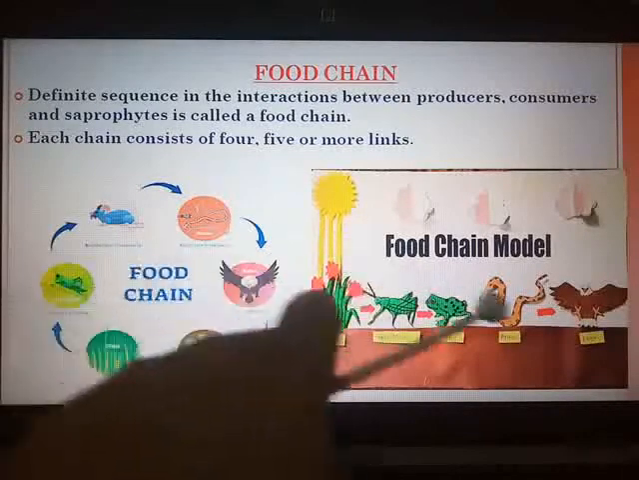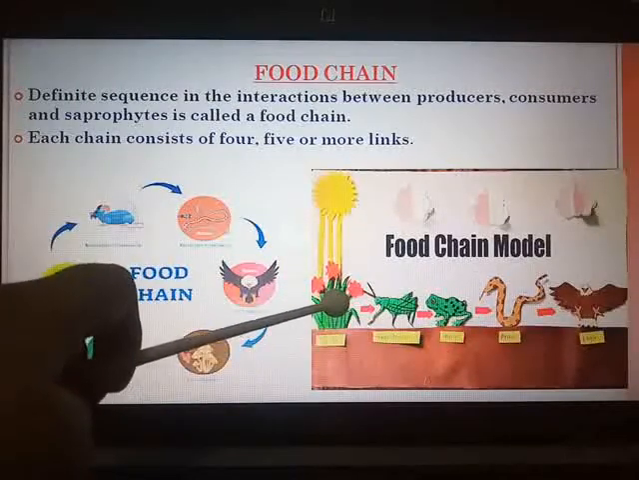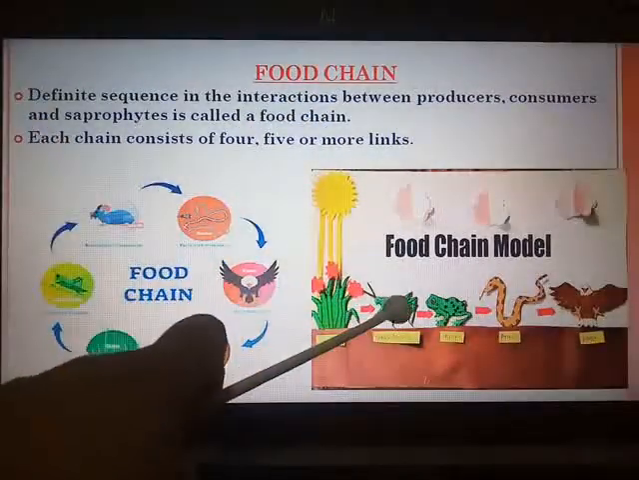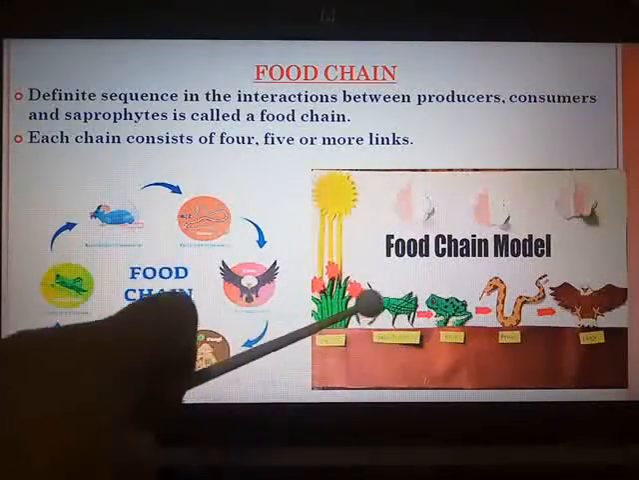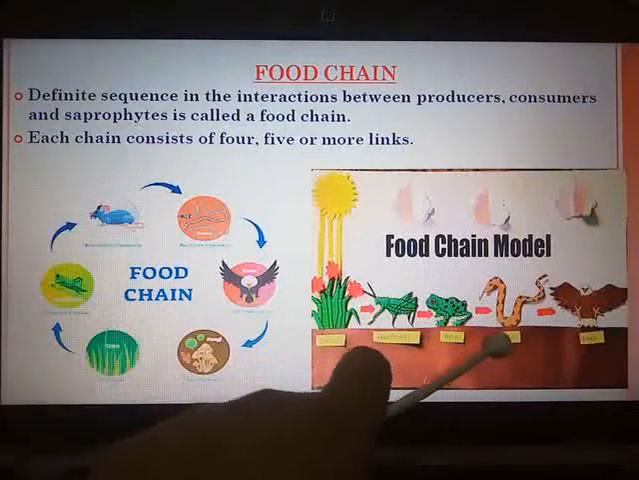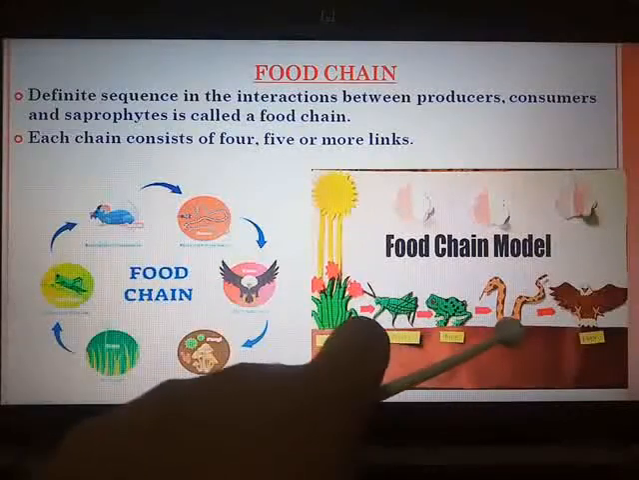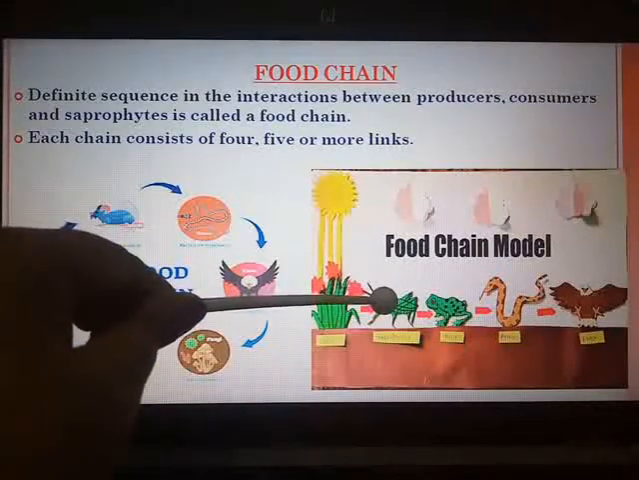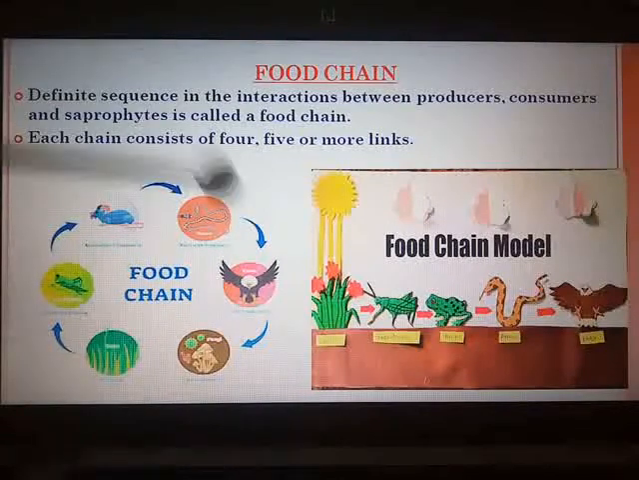If you see here an example of a food chain, the sun is the important source of energy. Here you can see grass, the first link, which can prepare its own food. The next link in the food chain is grasshopper, which depends upon plants. The next is frog, which depends upon grasshopper. The next is snake, which depends upon this frog. The next is eagle. So in a food chain, the organism obtains its food from the previous level. At the same time, it is fed upon by the next level. So this you can see in a linear manner, and it is called a food chain.